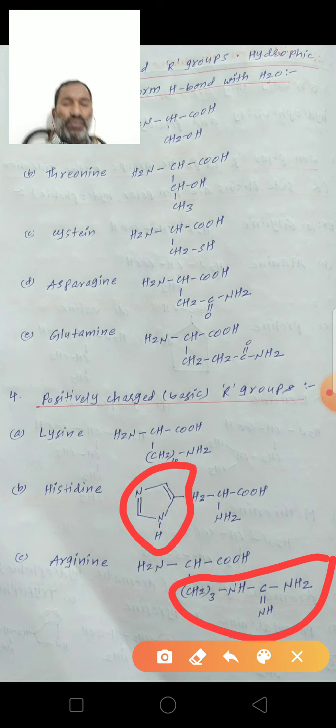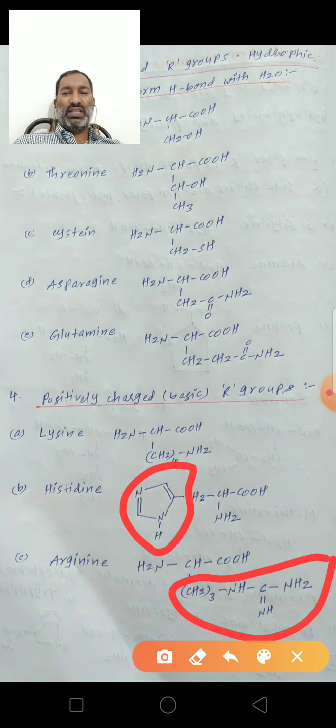So due to the imidazole ring in histidine, the guanidino group in arginine, and the second amino group in lysine, due to the presence of these three at pH 7, they are mostly positively charged in the side chain.